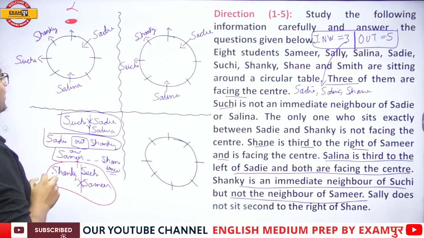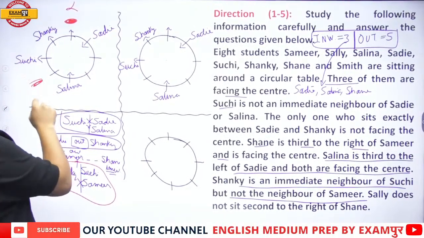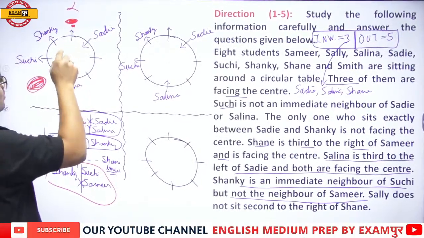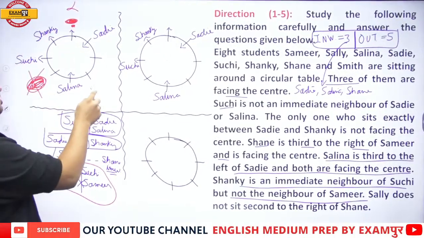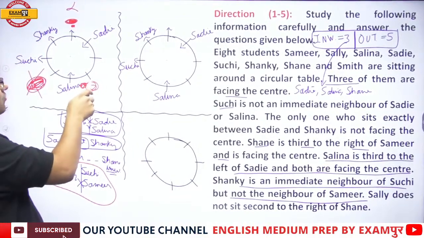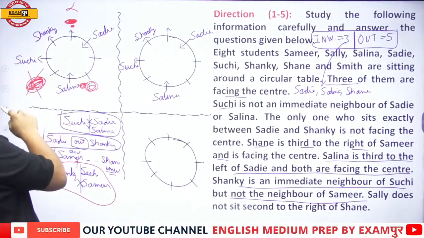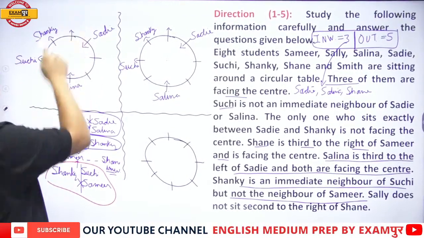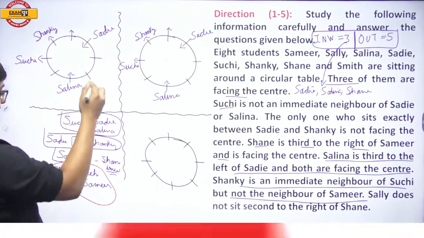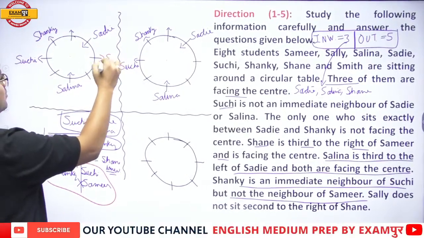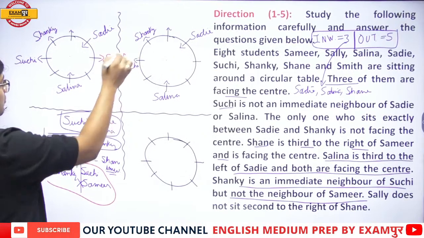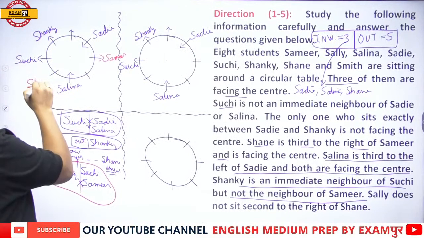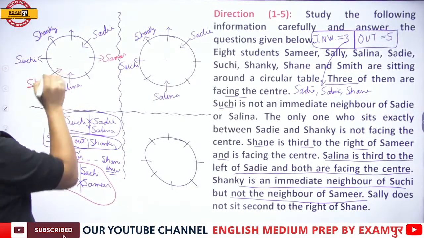Now if I place Samir over here facing outward, its third right Shane will not be able to face inward. So here it is not possible. If I place Samir over here facing outward, its third right Shane cannot be there. So the only way in which the things can be done is here: Samir facing outward, and its third right, 1, 2 and third right, Shane, who is facing inward.